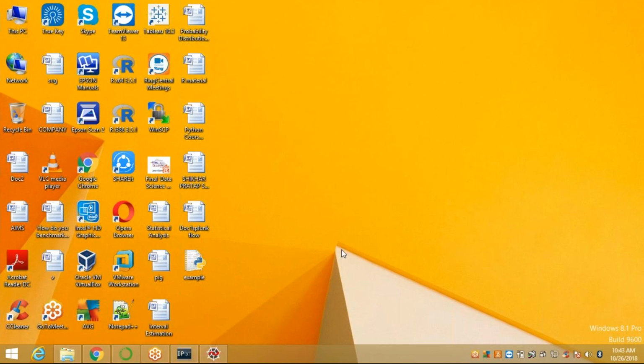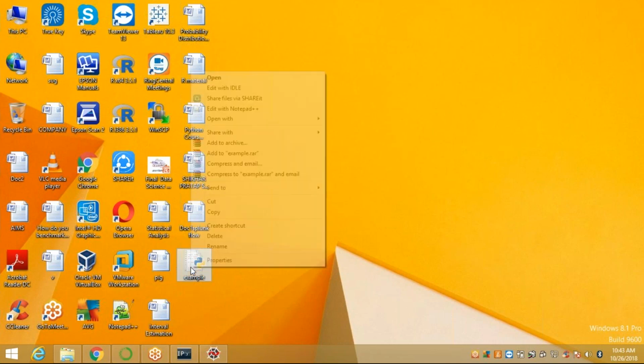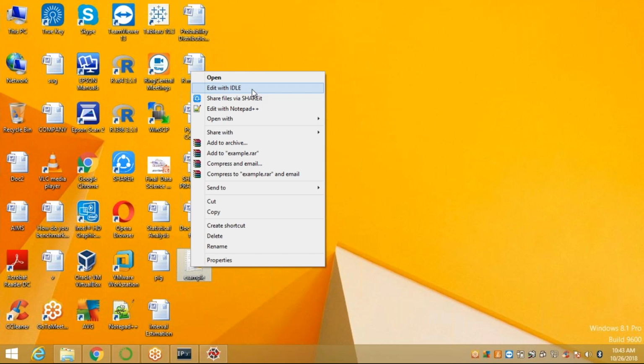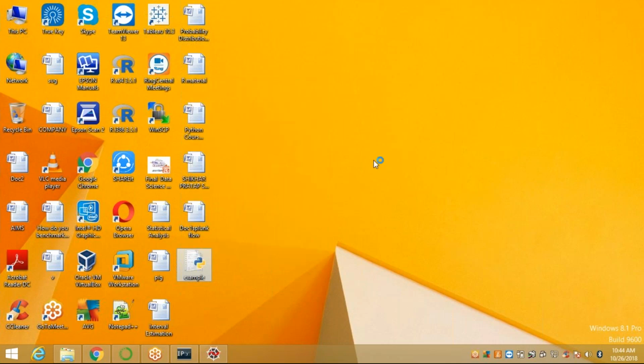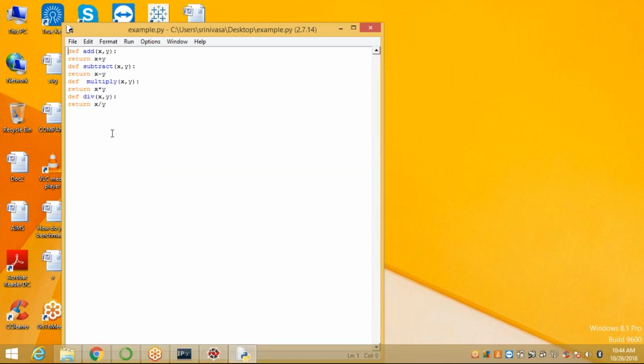So now we are discussing the scripting mode, right? You write an example file, right click on it, and you can open it with IDLE, PyCharm, Emacs or some other editor, whichever IDEs you have integrated in your environment. Those editors are displayed. Currently, I have only IDLE. I click on it, and the complete program is displayed here.